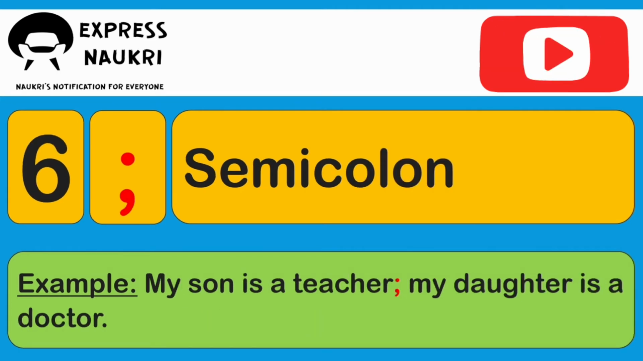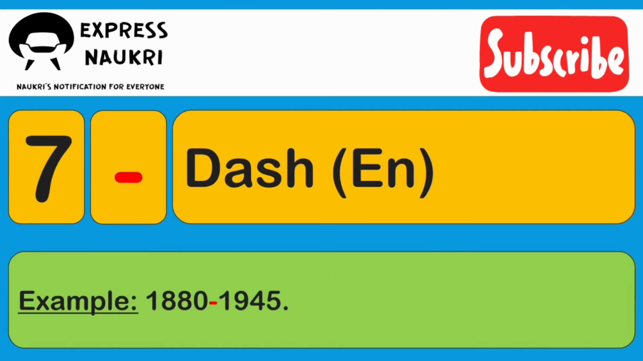Sixth is semicolon. A semicolon is used to separate two independent clauses, while still demonstrating that a close relationship exists between them. The semicolon does a better job of showing the connection between two statements than a full stop would. Seventh is dash. There are two kinds of dashes, the N dash and the M dash. The N dash shows range or connections. On the other hand, the M dash is used in places where a comma could also be used.